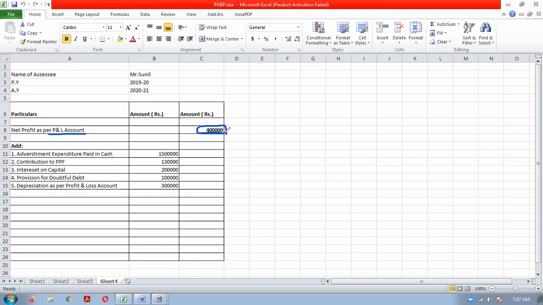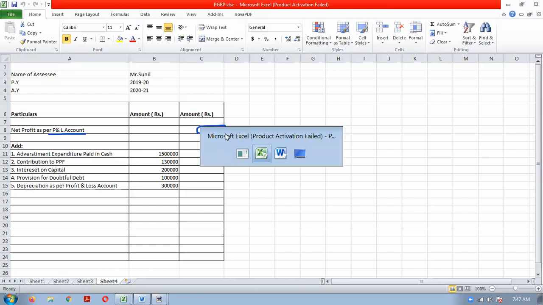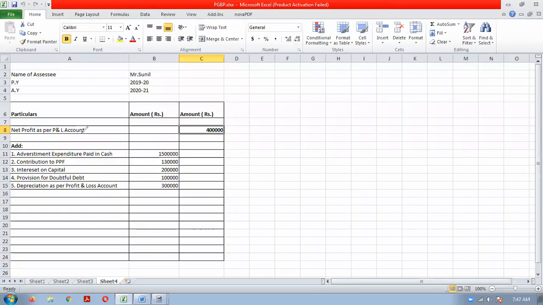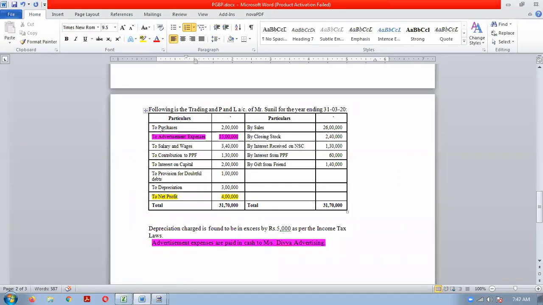After taking the net profit in the calculation workings, we will have to do the analysis of the debit side of the profit and loss account. Trading account items are not relevant, no need of checking them. One by one we have done the analysis and the adjustments and additions.